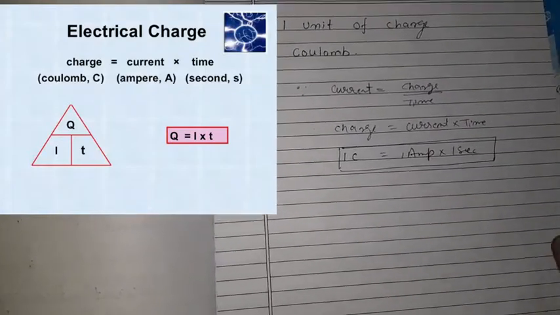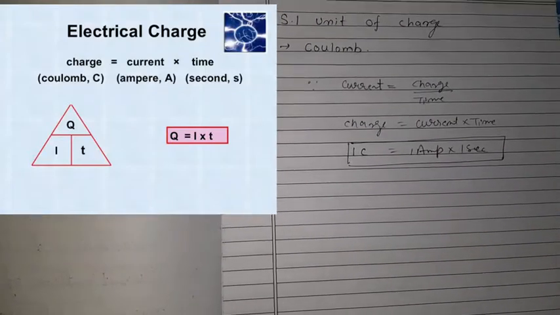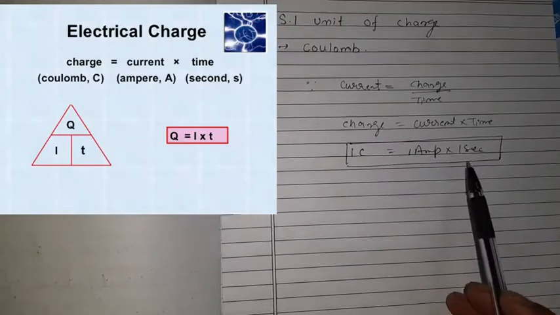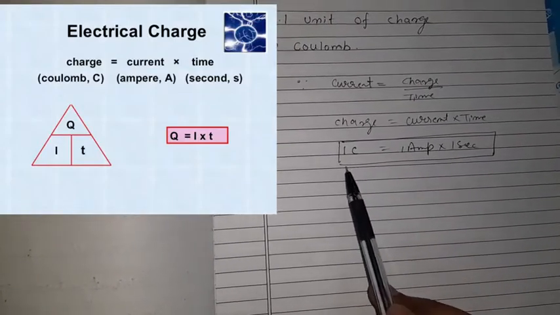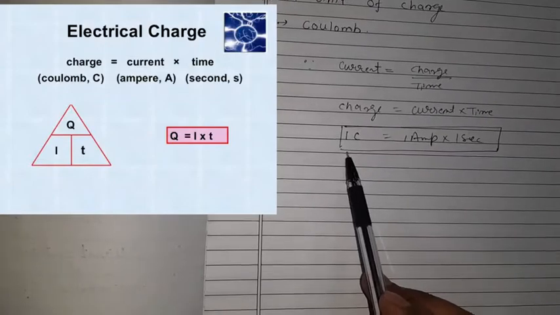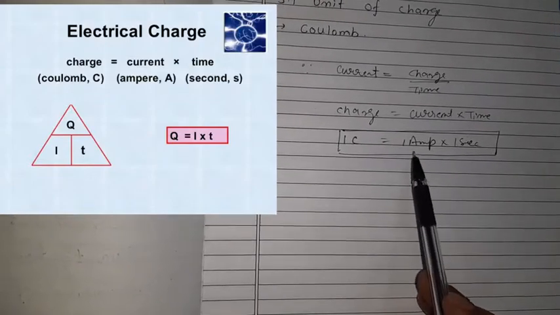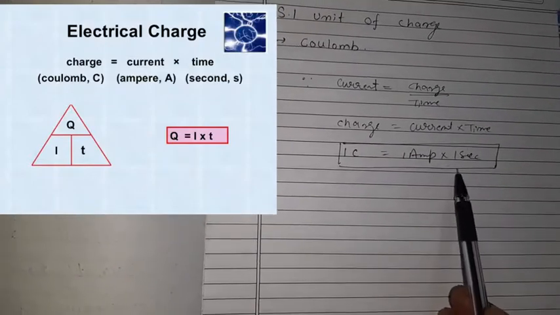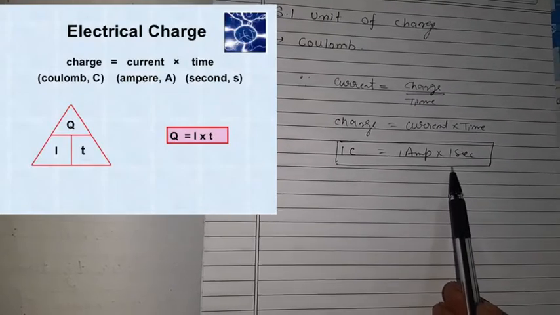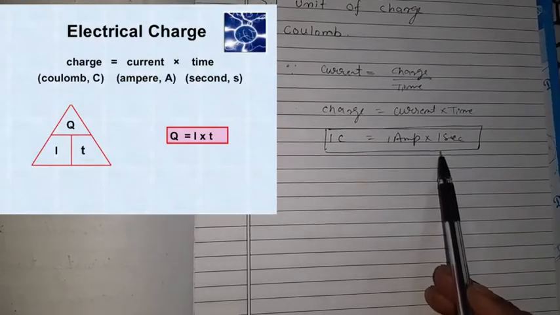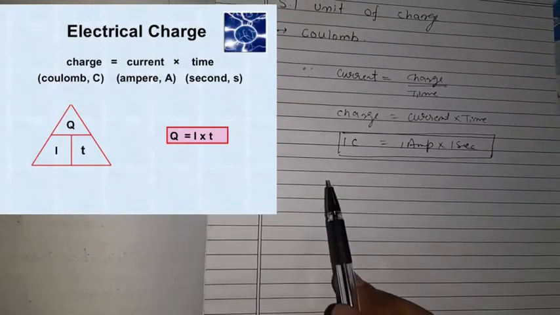You don't have to memorize this definition, you can make it from this formula. How? 1 Coulomb of charge will flow in the circuit if 1 ampere current flows for 1 second. That means that the amount of charge transferred in the body is 1 Coulomb.